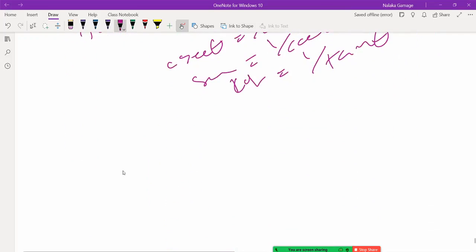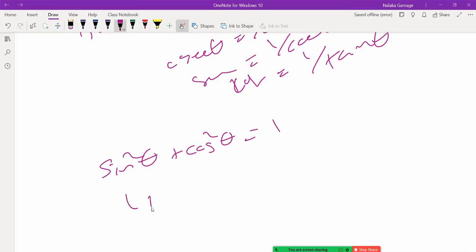There are three special relationships. sin squared theta plus cos squared theta equal 1. 1 plus tan squared theta equal sec squared theta.